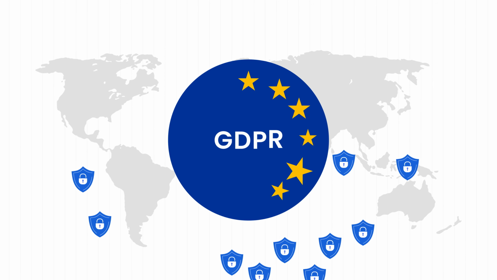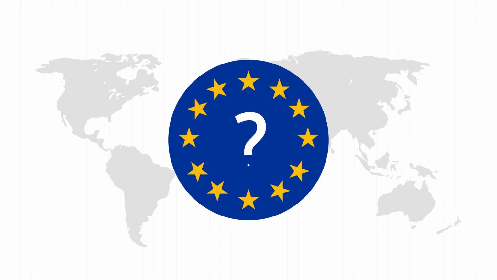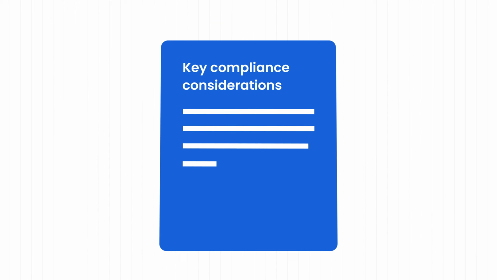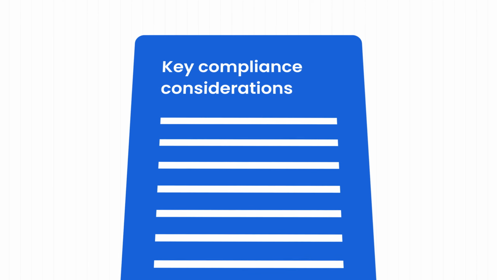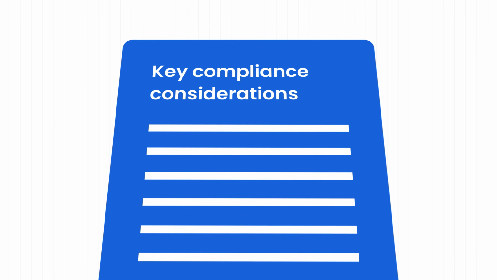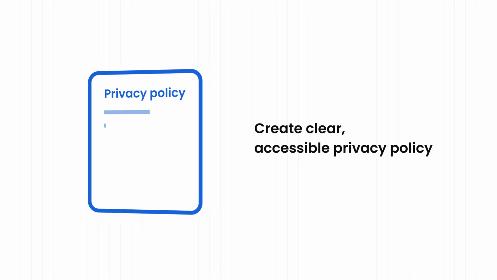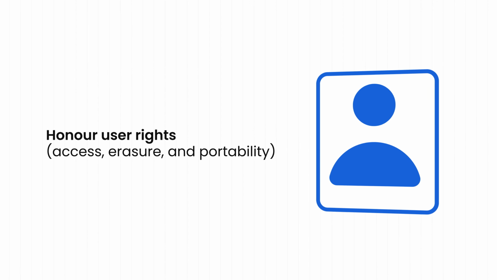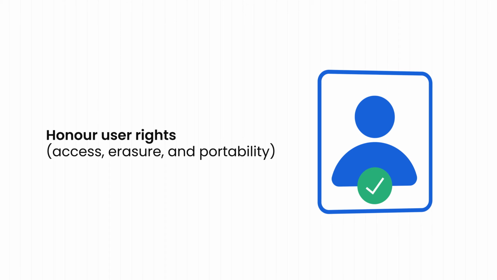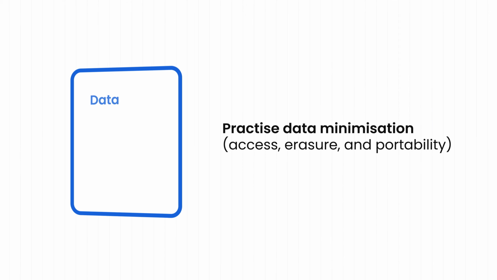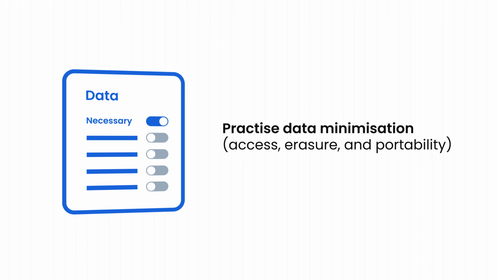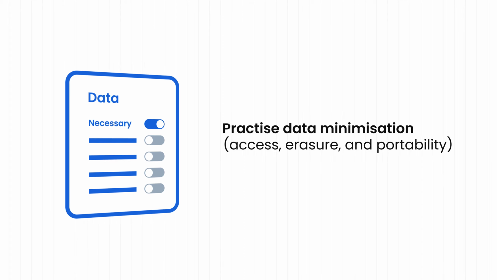Now that you know if GDPR applies to you, what can you do to ensure compliance? If you have a non-EU business that falls under GDPR, here are key compliance considerations. 1. Create a clear, accessible privacy policy. 2. Honor user rights like access, erasure, and portability. 3. Practice data minimization. For example, collecting only necessary data for specific purposes.